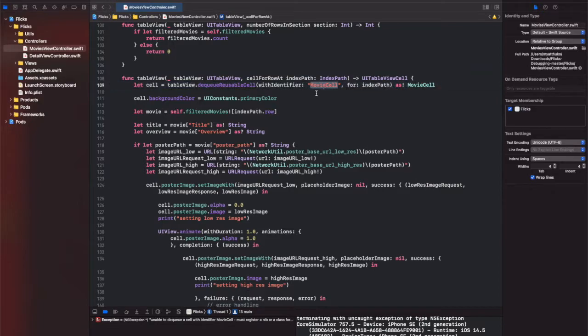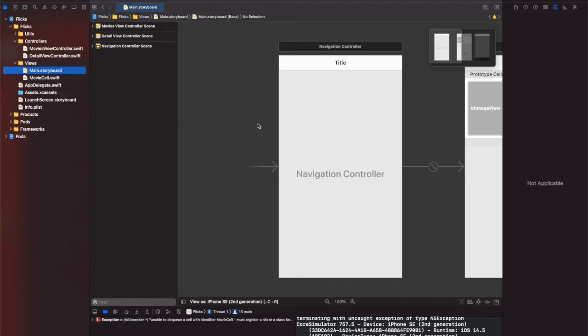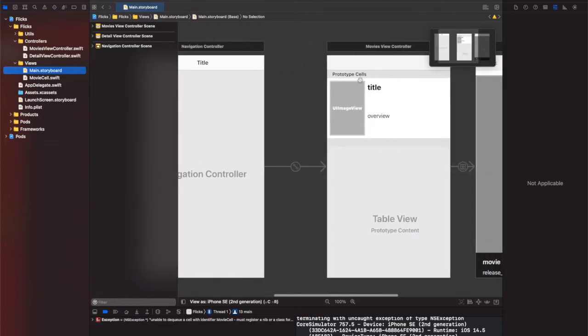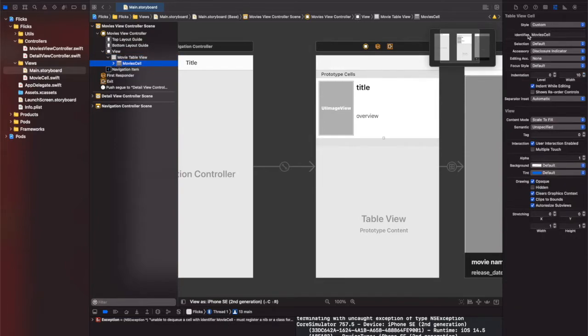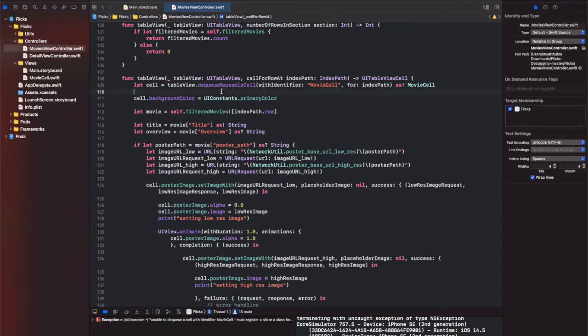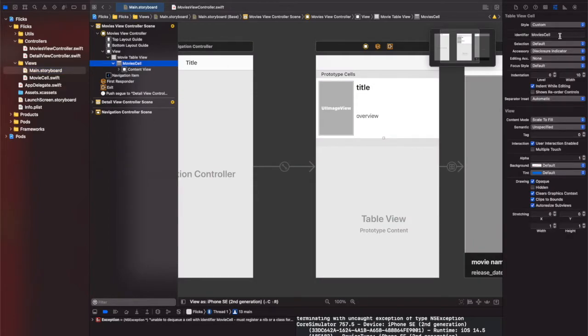So that means this movie cell is there, but I'm just gonna copy it just in case I need it, because I'm gonna go and check the main storyboard to see if this name is the same or not. So I go to movie cell, and as I can see here, the identifier has a different name, which is spelled movie with S, but inside the movie view controller, it says without S. So those two places have to be the same name. Just gonna go ahead and change it.